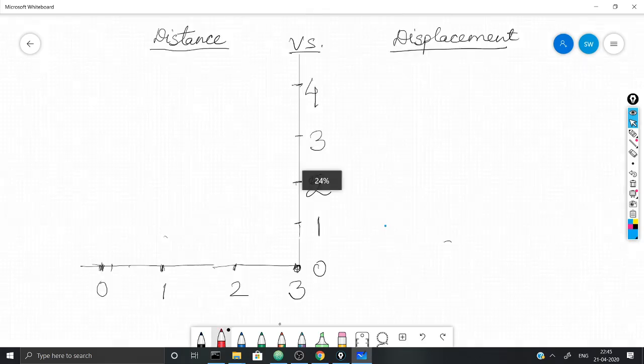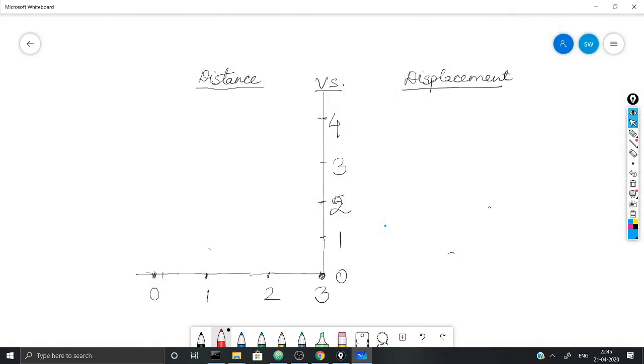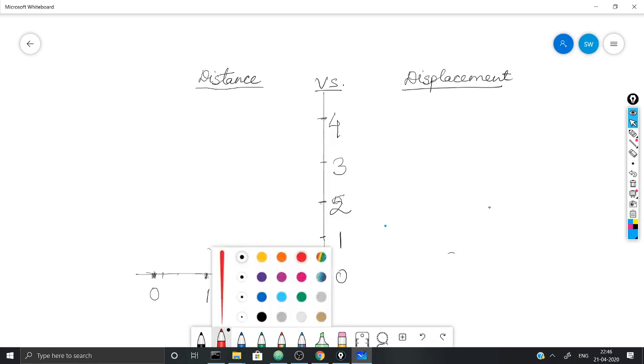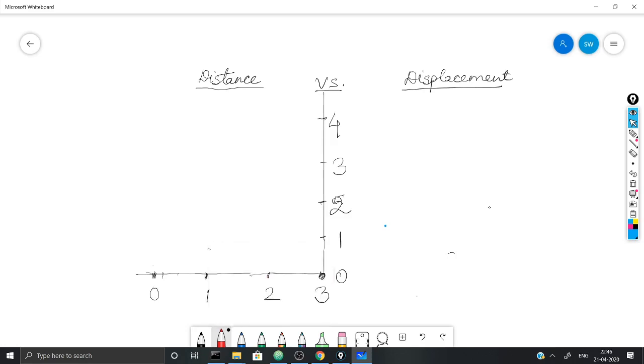Now let us understand two new concepts, distance and displacement. What is the difference between distance and displacement? We normally use the word distance a lot, saying I walked this much distance, but what does it mean and how is it different from displacement? So suppose we take a particle which is at this point.